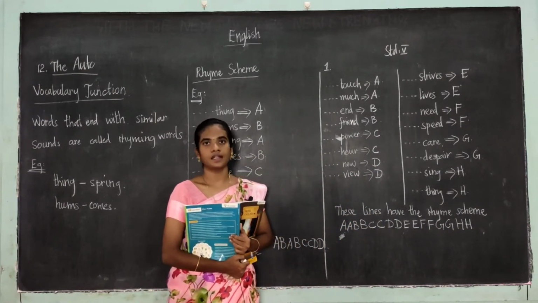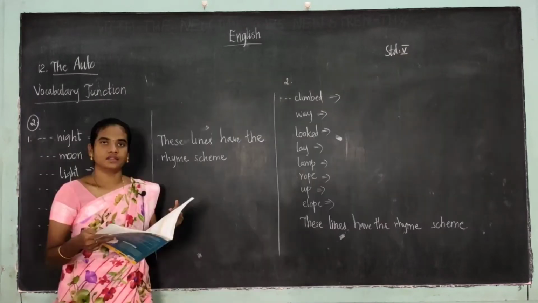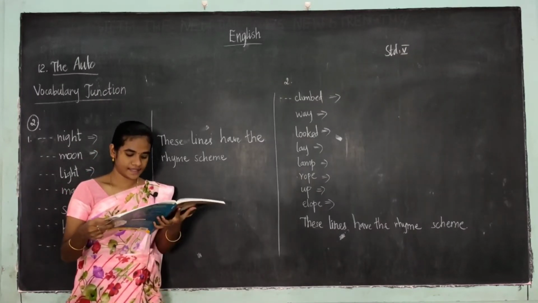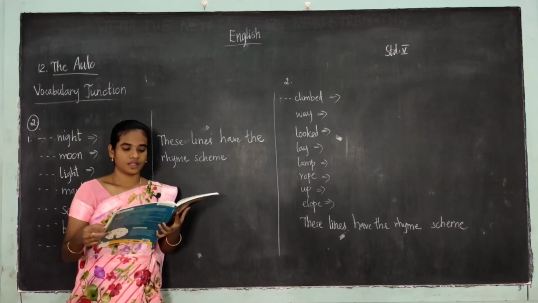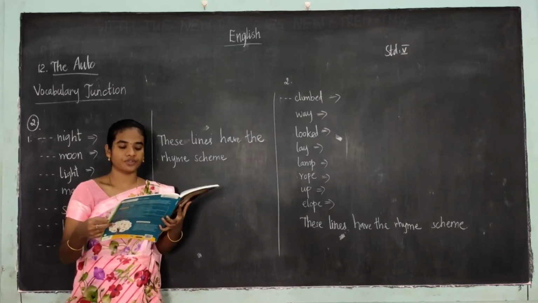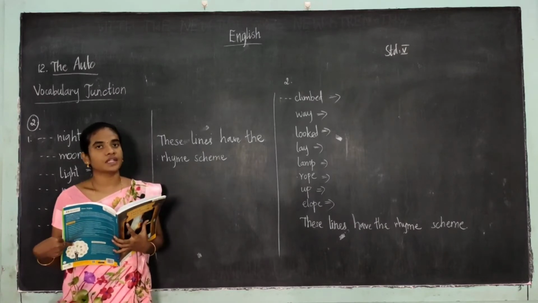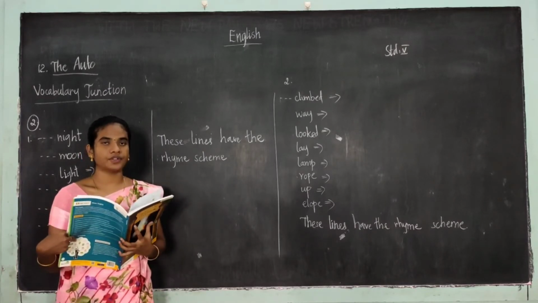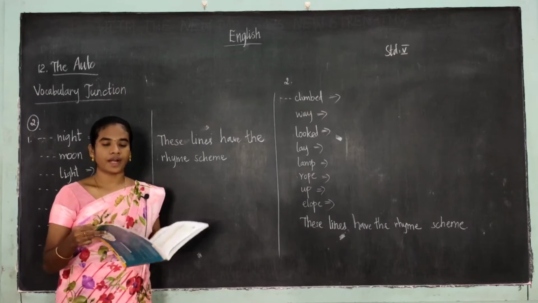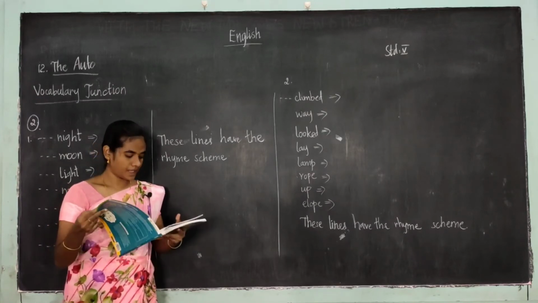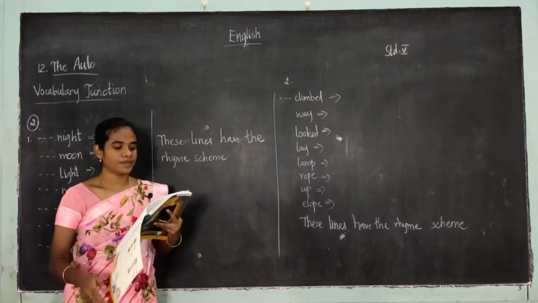Now we shall see the second exercise. The second exercise is: listen to a few poems and identify the rhyme scheme. Here a few poems are given for you. For each poem you have to find the rhyme scheme. Take page number 150. In that the poems are given for you.